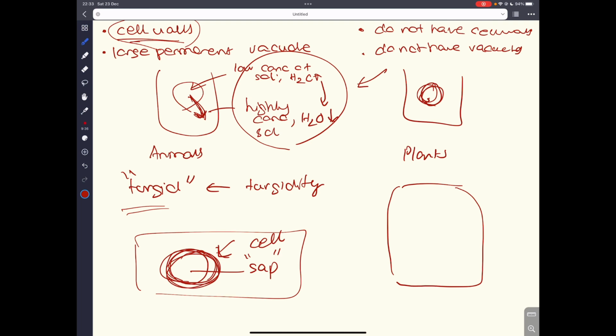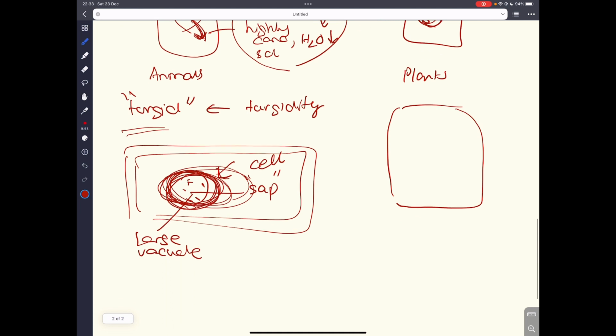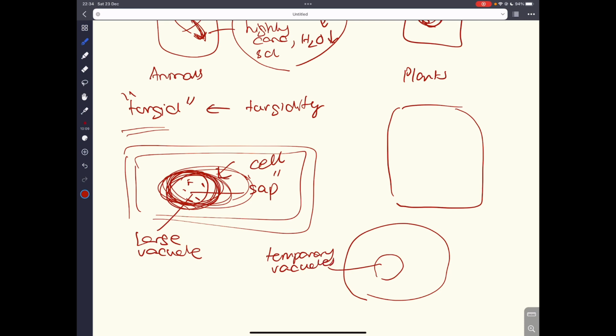So this is a plant cell. Let me draw a plant cell with a cell wall. Now imagine this is a large central vacuole. And inside the vacuole, there are contents such as amino acids, sucrose, and many other nutrients and waste products as well in the sap. However, in animal cells, there are temporary vacuoles, and these vacuoles contain things such as water, right, nutrients, right.